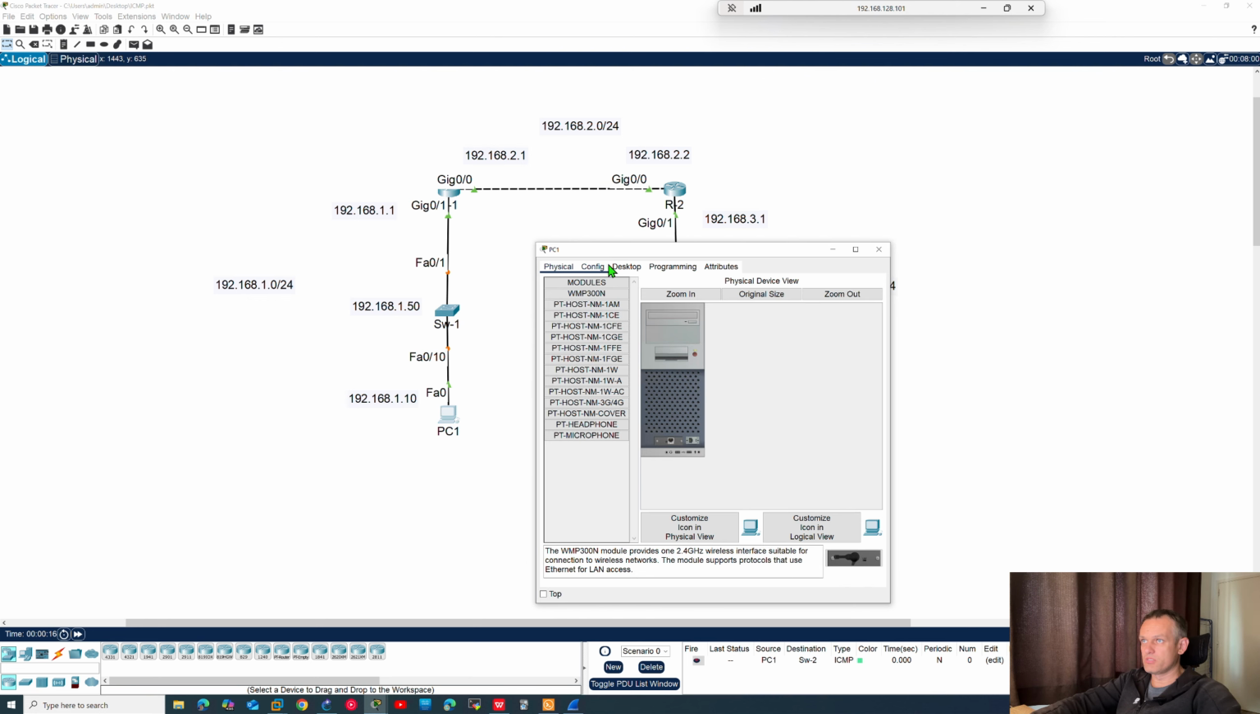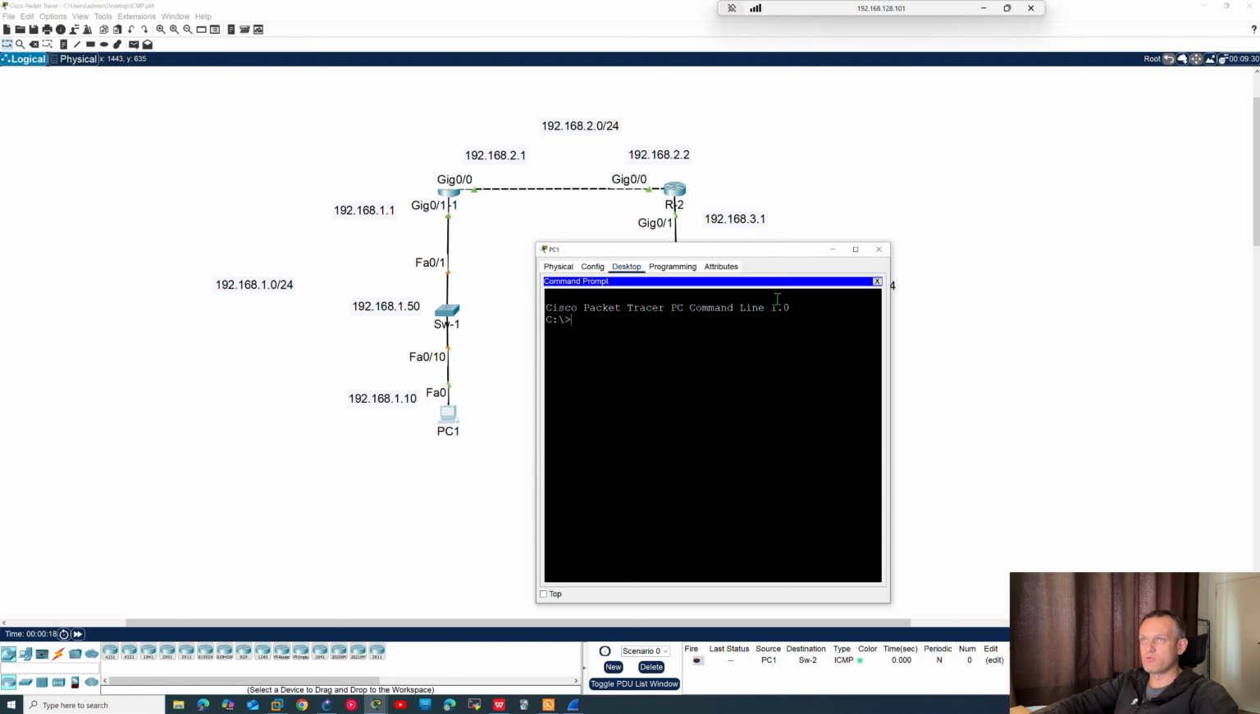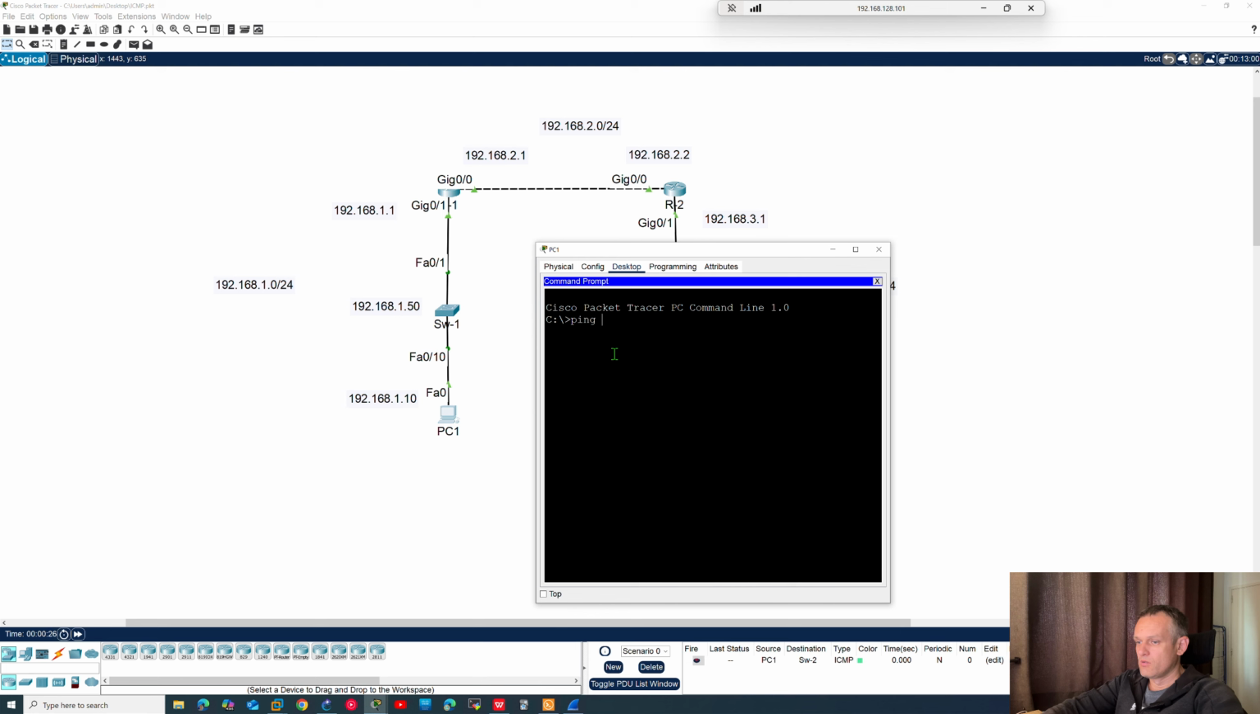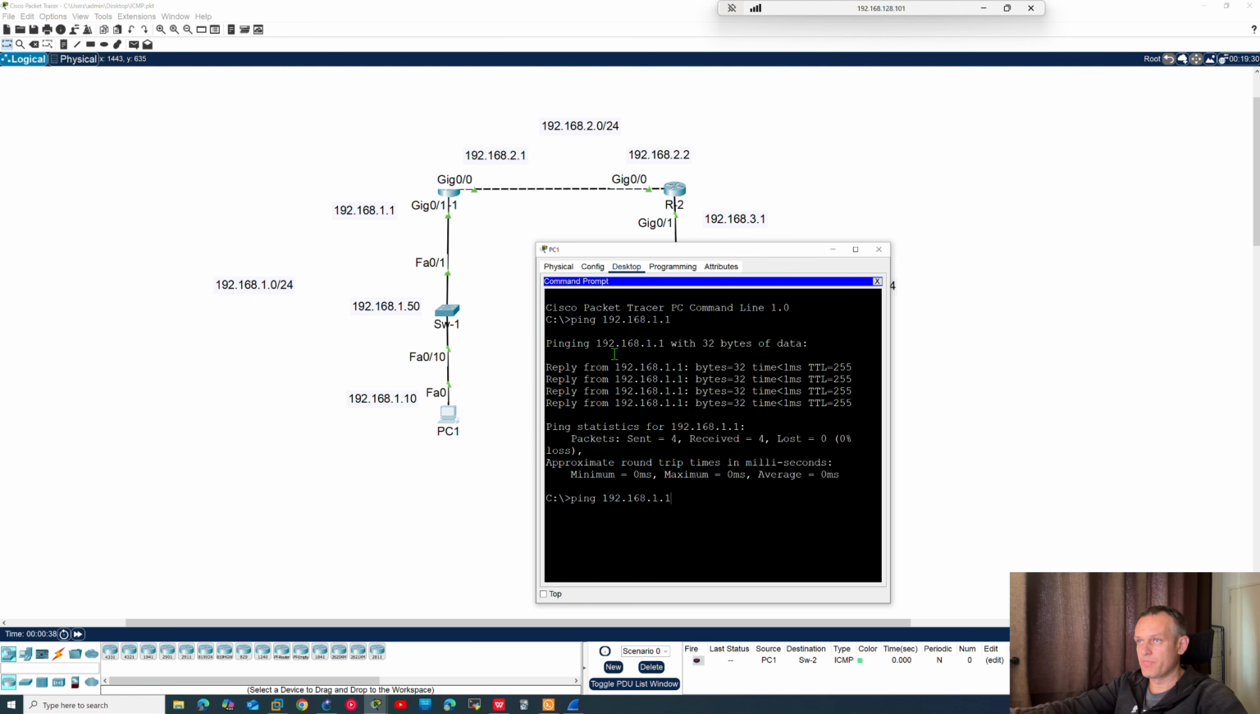We have to wait 30 seconds, but okay. Desktop, for example, command prompt and ping default gateway maybe first. 192.168.1.1, enter. Yes, works without any problem. Then ping directly to switch 2, 3.50.